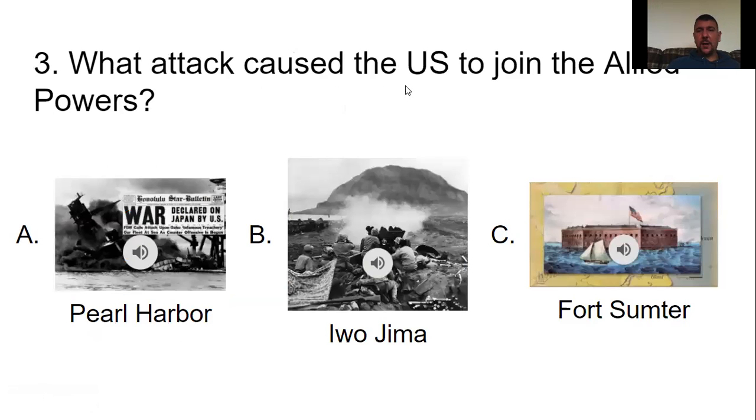Number 3, what attack caused the U.S. to join the Allied powers? A, Pearl Harbor, B, Iwo Jima, or C, Fort Sumter? It was A, Pearl Harbor. The United States tried to stay neutral. They didn't want to be part of this war, just like they didn't want to be part of World War I. And then the Japanese bombed Pearl Harbor, and all bets were off. They declared war the very next day. Ding, ding, ding. We have a winner.